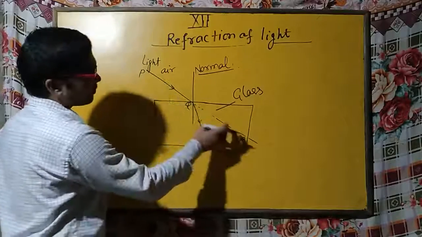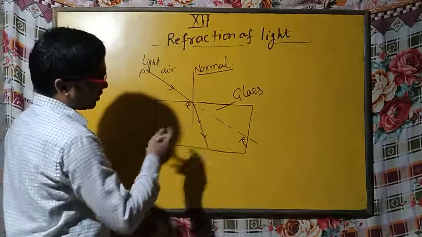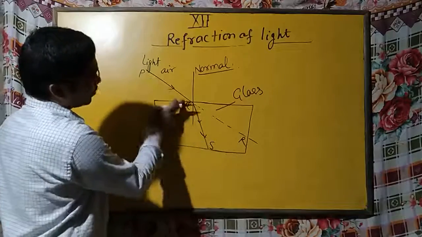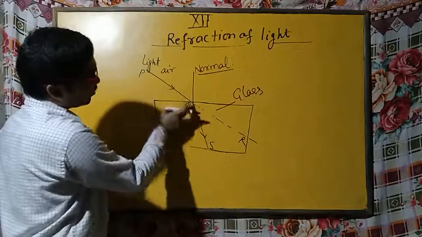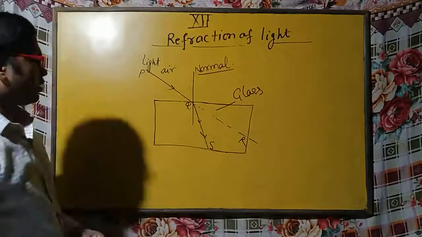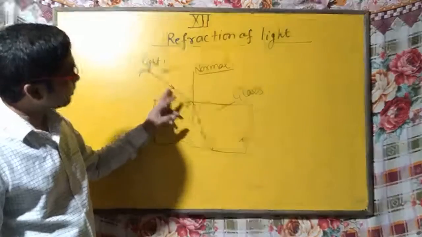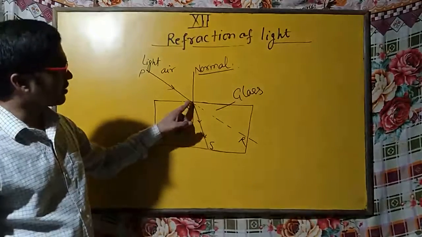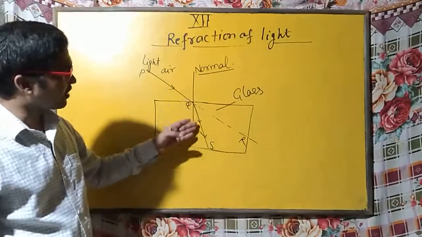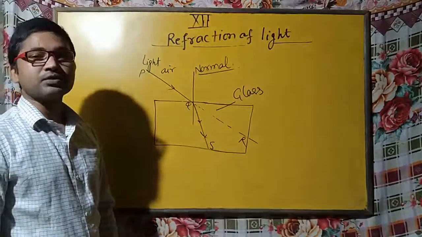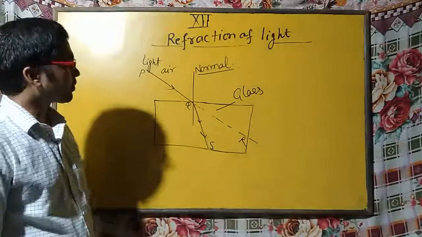It deviated from this path and travelled on path PQS. You can see PQS is not a straight line. At the point where it enters the second medium, it starts deviating from its path. So this phenomenon of light is known as refraction.